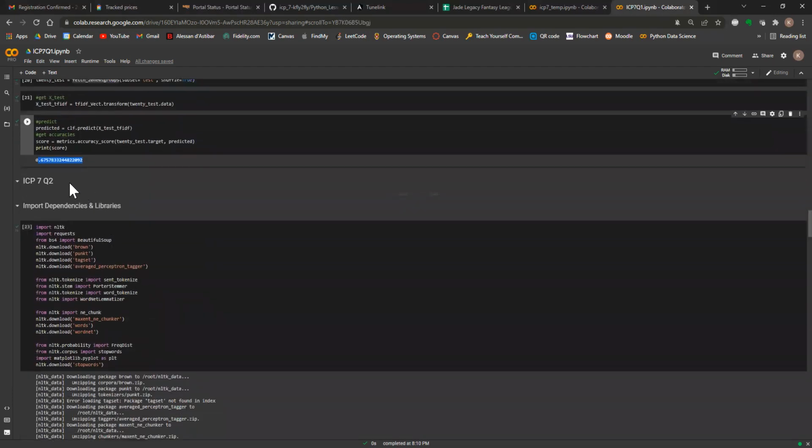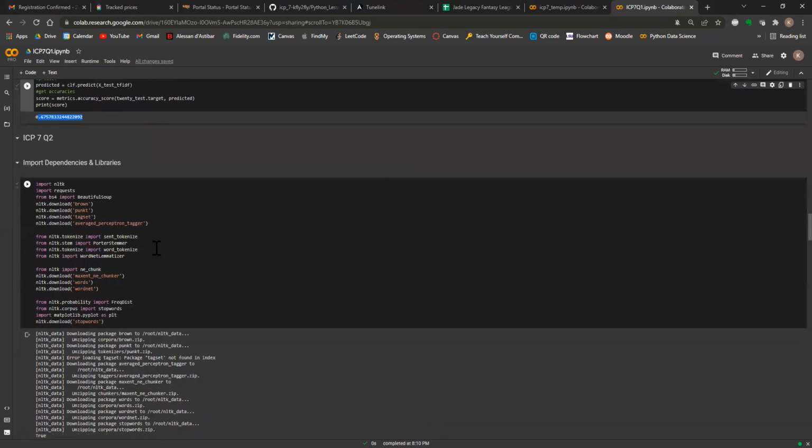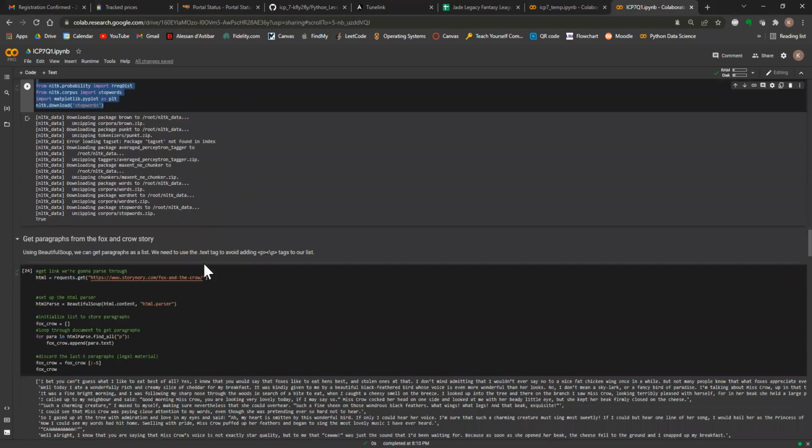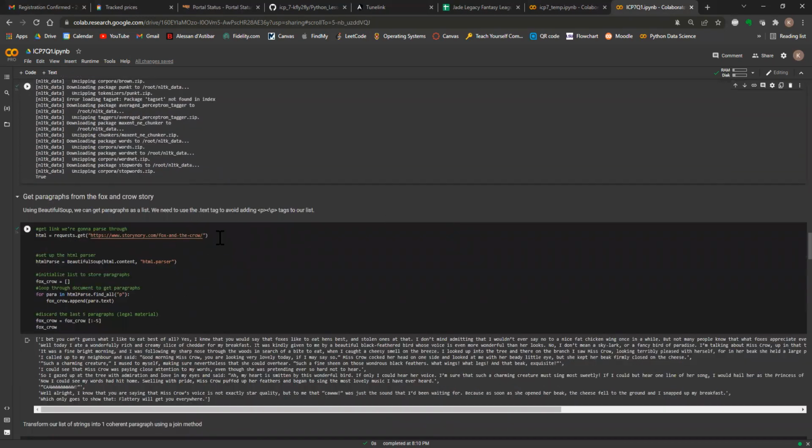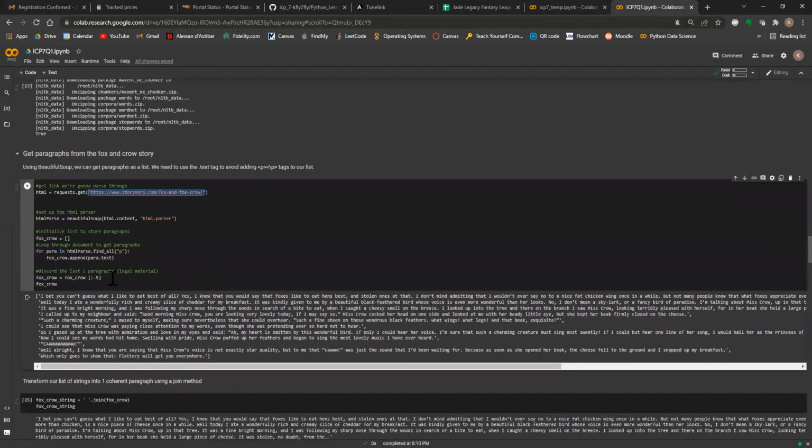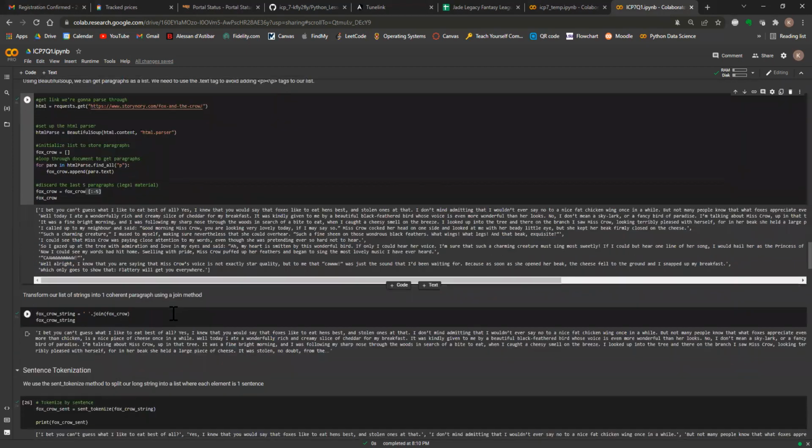Okay, so for the second question of ICP7, first we imported all of our dependencies and libraries. We scraped the web. We used an HTML parser through the Beautiful Soup library to get all the paragraph tags in the Fox and the Crow story. And then we got a list of paragraphs. We sliced off the last 5 paragraphs because those were legal disclosures and not actually part of the story.